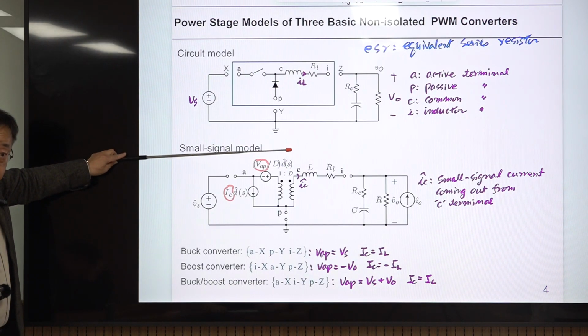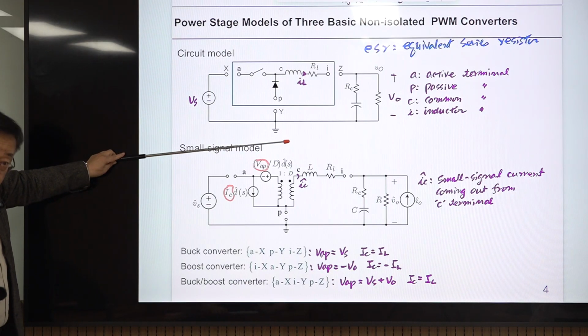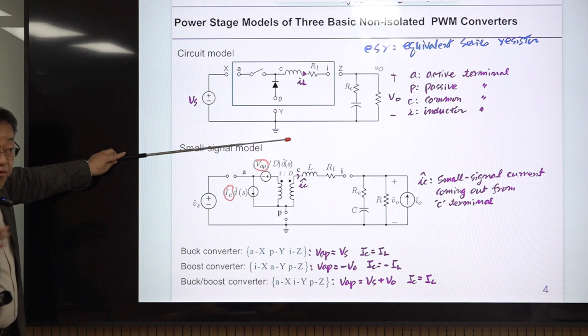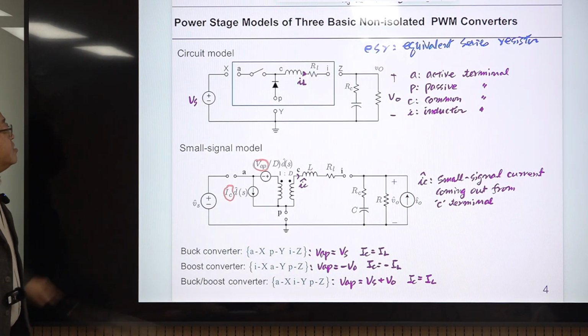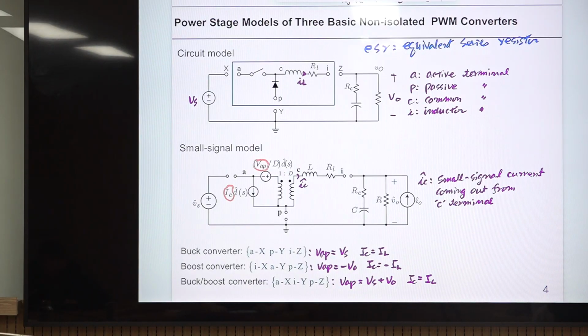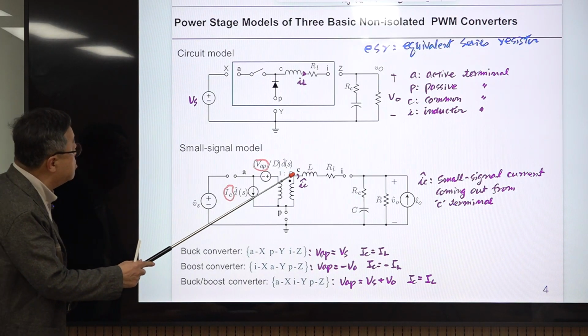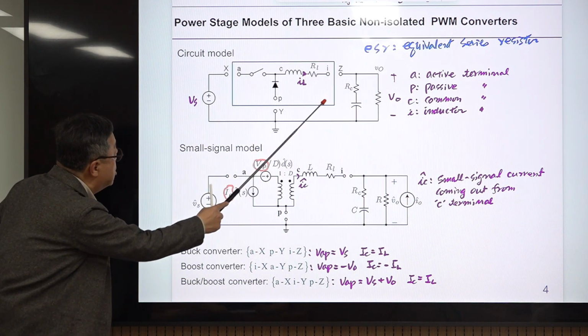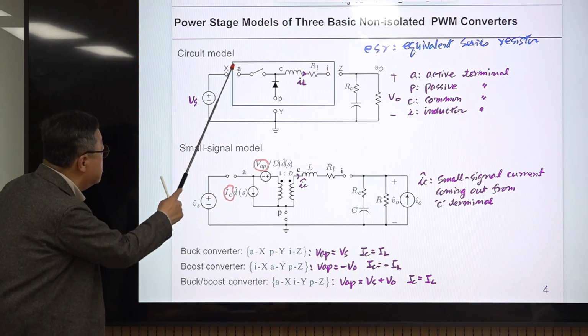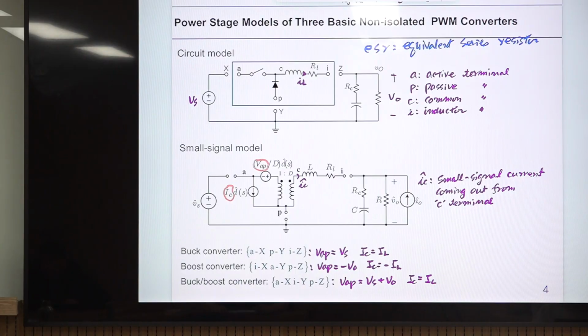Now, the small signal model of this. You know the meaning of the small signal model. You should know this sooner or later. If you already know this, that's fine. Otherwise, you should learn this. So this is the small signal model. The structure of the small signal model is very similar to this, other than this part. This part is simply replaced with this one.